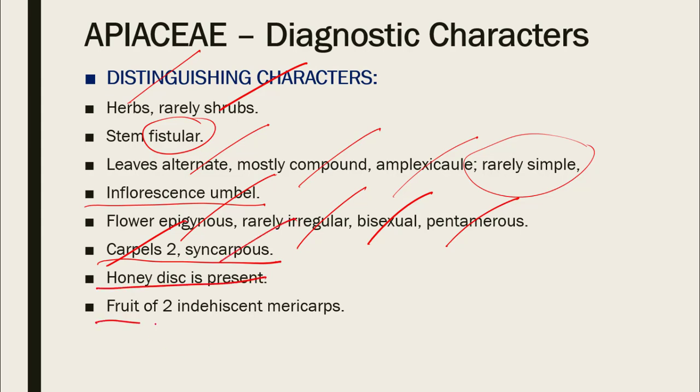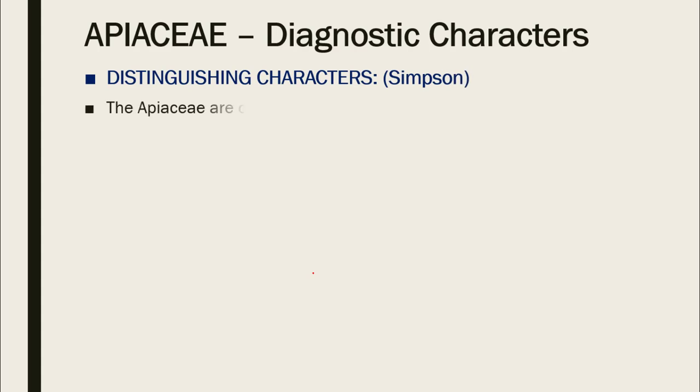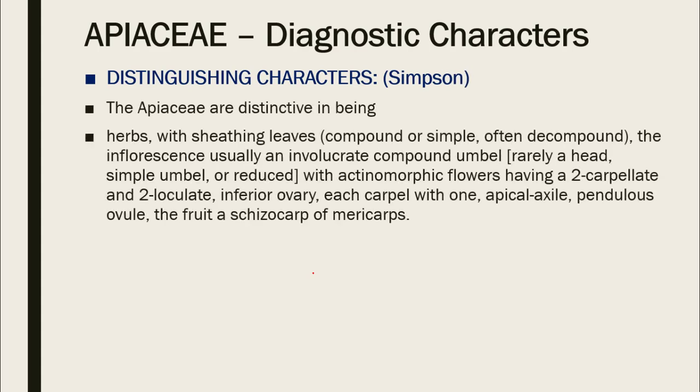There is a honey disc present, and we have fruit which is schizocarpic, cremocarp, and consists of two parts which are known as mericarps, as in coriander and fennel and so forth. Now, these are the distinguishing characters as given by Michael G. Simpson in his book Plant Systematics. So it says that Apiaceae are distinctive in being herbs. Their leaves are sheathing, compound or simple, and often it is known as decompound.